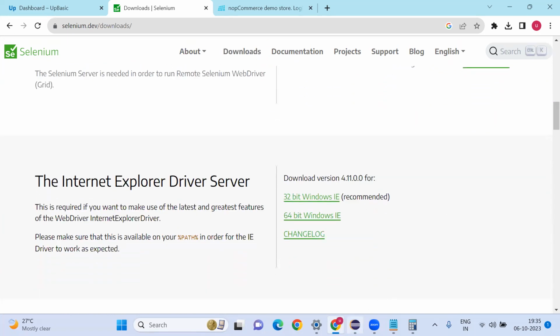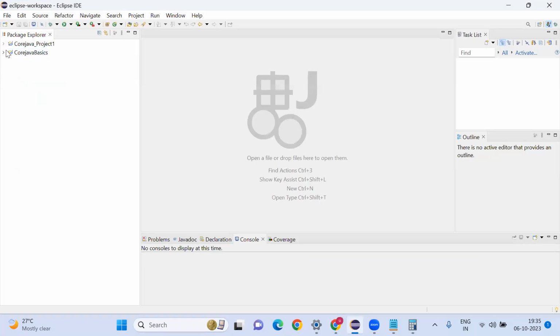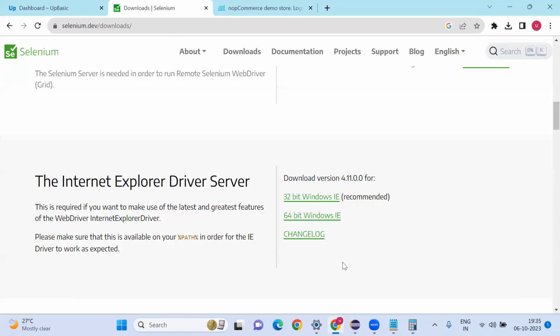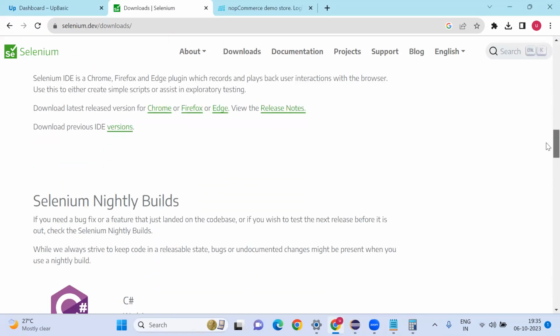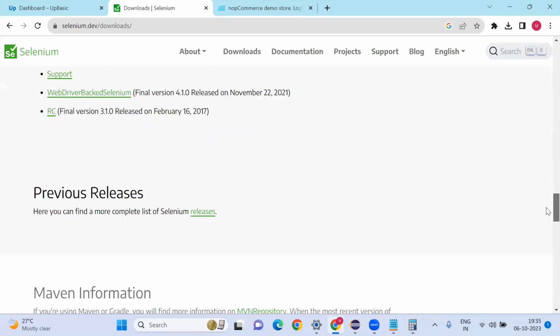Now we can write this Java code because we have this jar file, the JRE system library. After Java installation, we got this JRE system library, so that we can write the Selenium Java code. In the same way, if you want to write Selenium code, you need to download the Selenium jar files. Otherwise, you can't write the Selenium code.